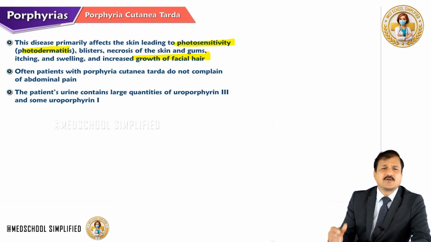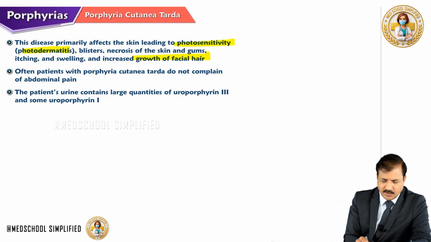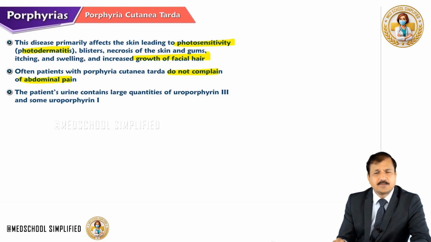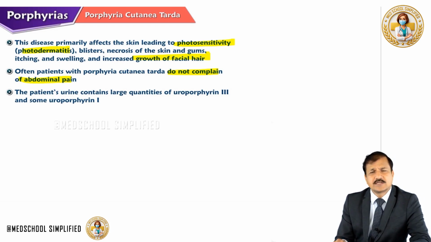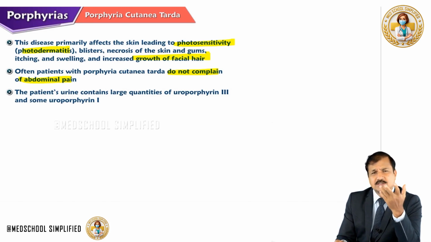Similar signs we are going to see here. Often patients with Porphyria Cutanea Tarda do not complain of abdominal pain because neurological issues are less here. It is more of photosensitivity issues. Then how do you differentiate between these diseases which will show photosensitivity issue?